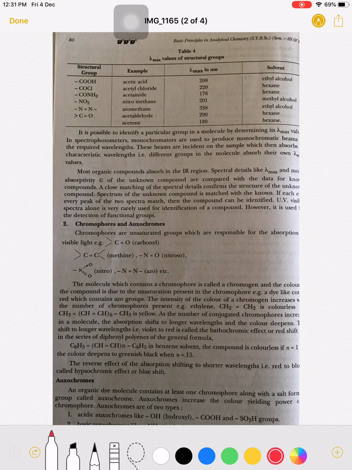Now see here, an exochrome increases the color yielding power of the chromophore. That is, the brightening of color, the intensity of color, is increased when the molecule contains exochromes. So there are two types of exochromes. One is the acidic exochrome, another is the basic exochrome.